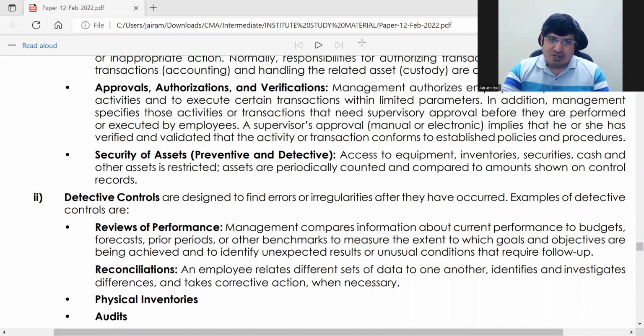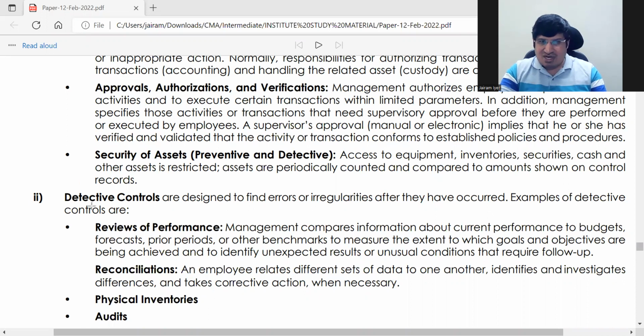Okay. So chalo, ये हो गया आपका. These are the 3 points for preventive controls. ठीक है. Quite simple. Just remember the headings. Headings important है only. अंदर का आप लिख सकते हो. Okay, you can write.